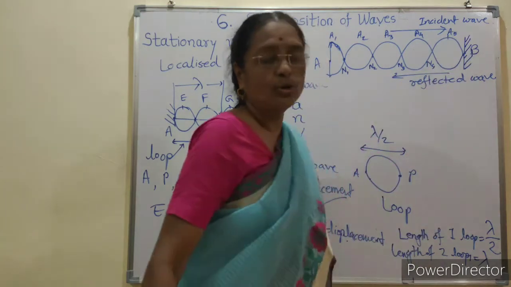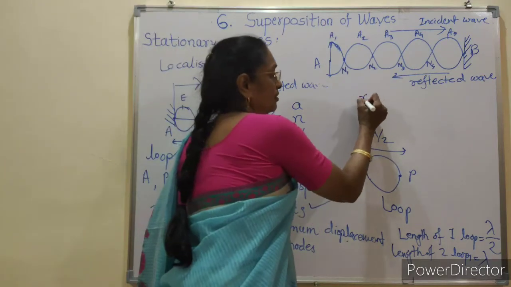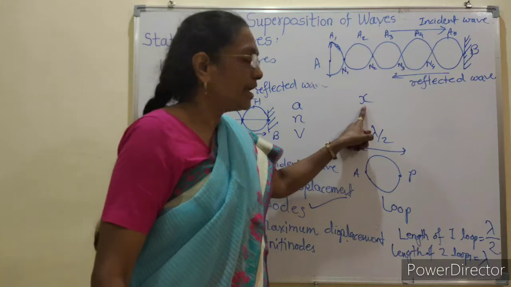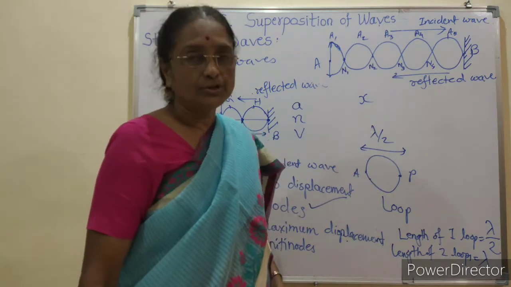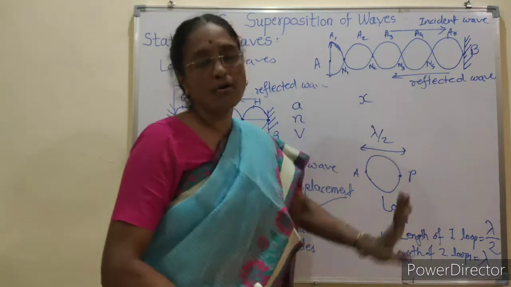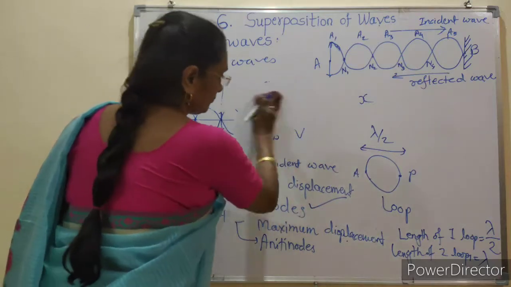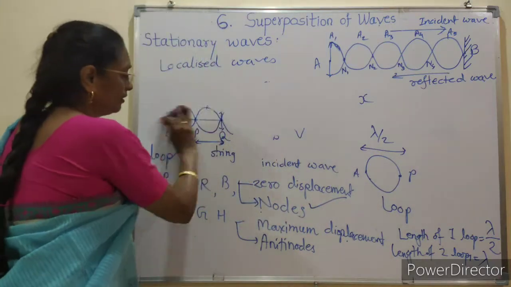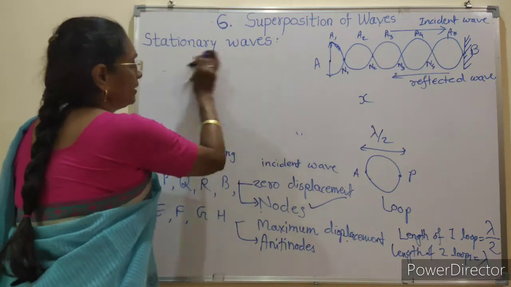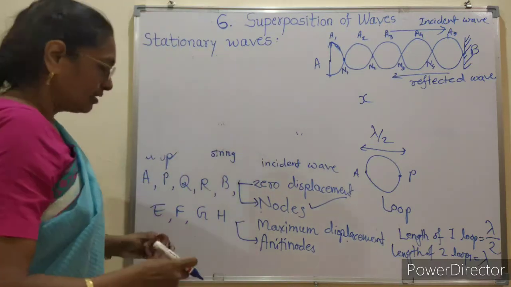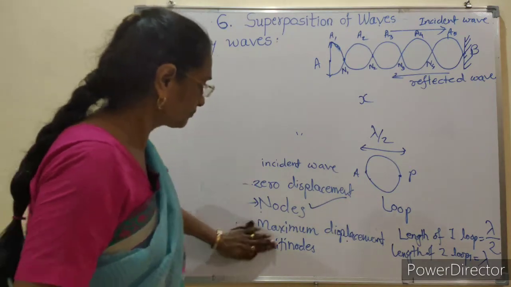We have to show their positions, means in terms of distance or position x, we have to find the locations of nodes and antinodes. So for that we take the analytical treatment.